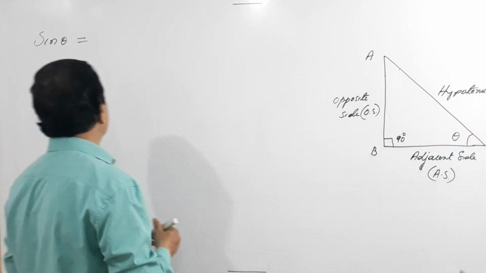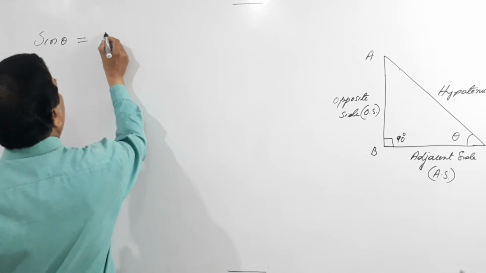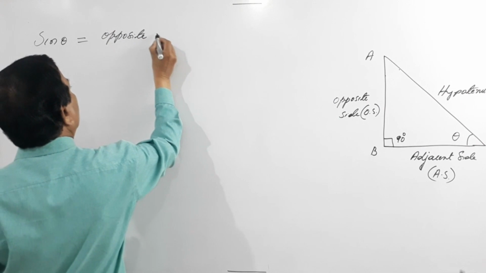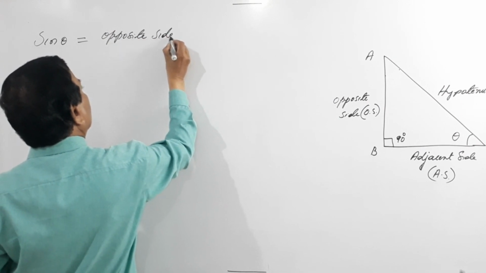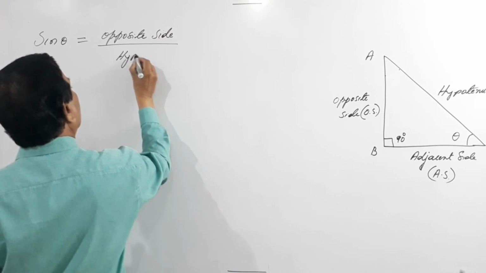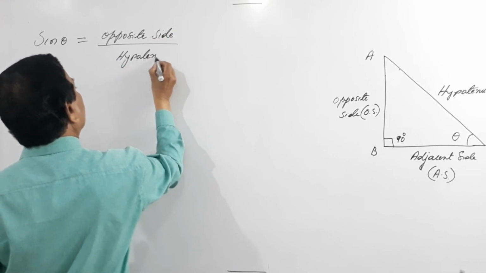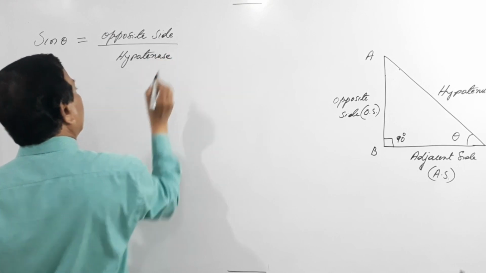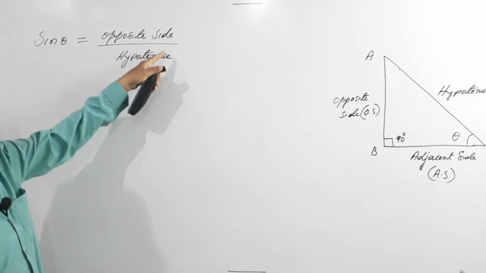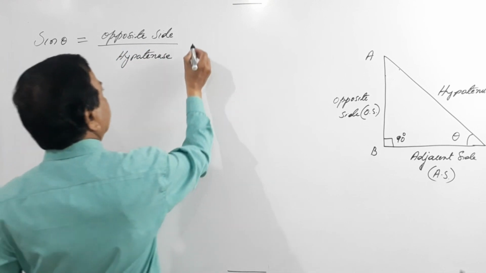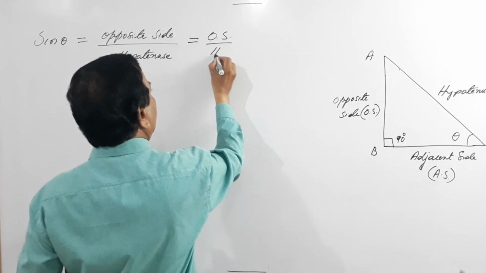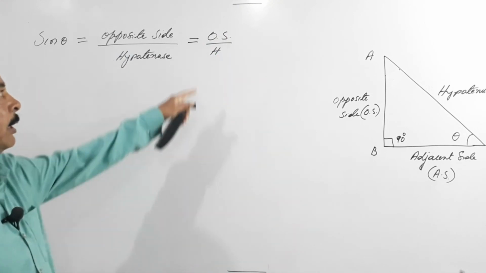Sin theta is opposite side by hypotenuse. In short, it is opposite side by hypotenuse. So at least remember it like this.